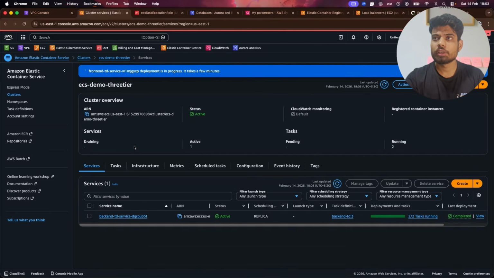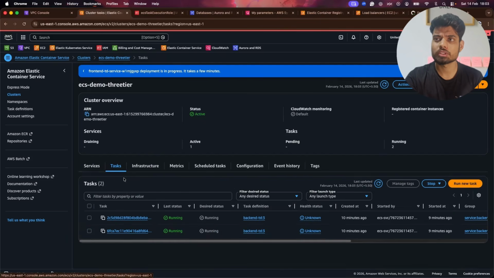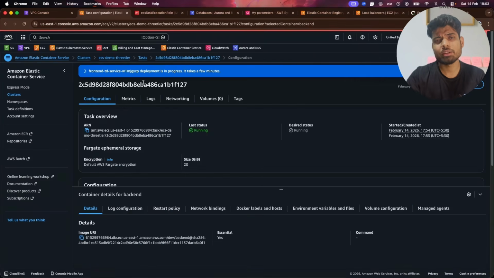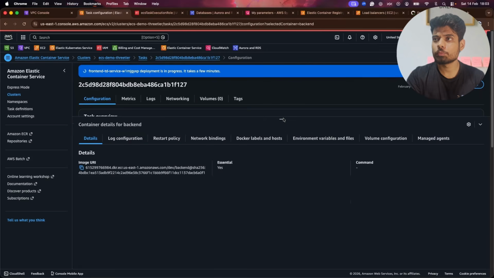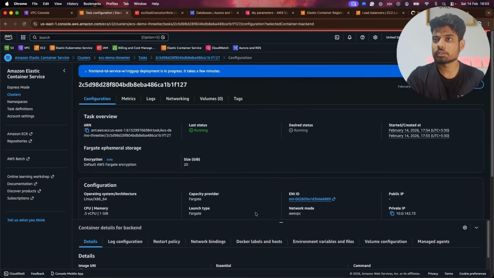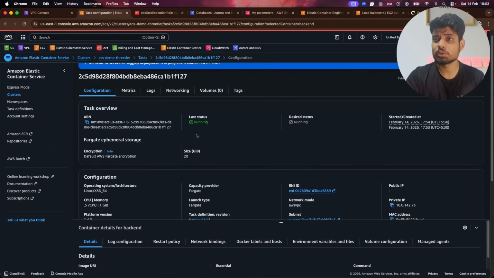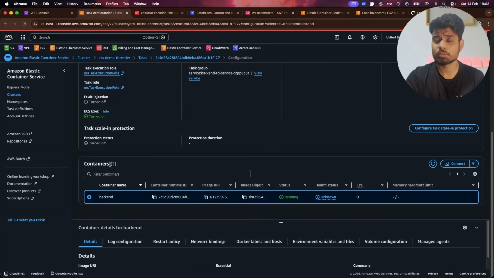So again, it will take some time, as we know that service takes some time. But meanwhile it's creating, I'll show you the container execution, like how you can troubleshoot the containers if there are any issues coming up. Okay, so this is a task that is running, and you just have to click the task, and it's like a pod in Kubernetes. And you just need to scroll down here and you will see the containers, the number of containers.